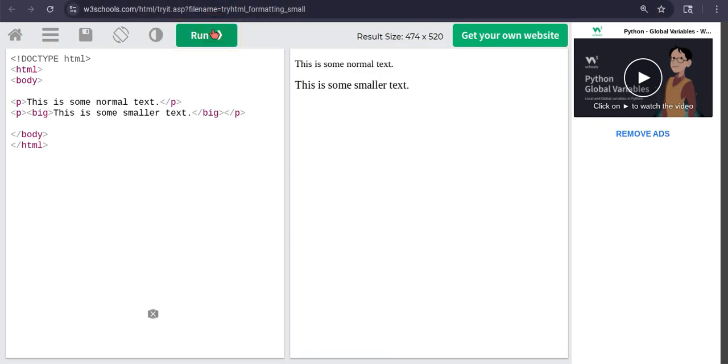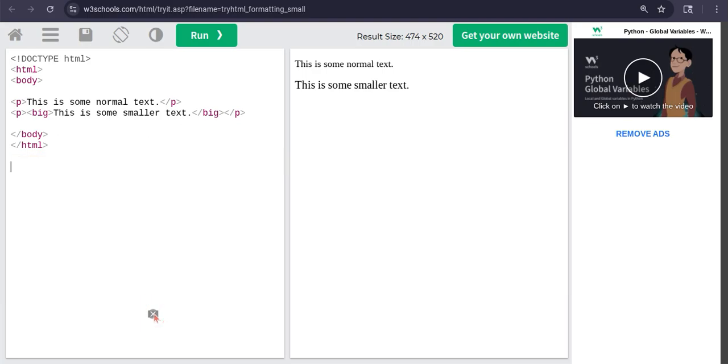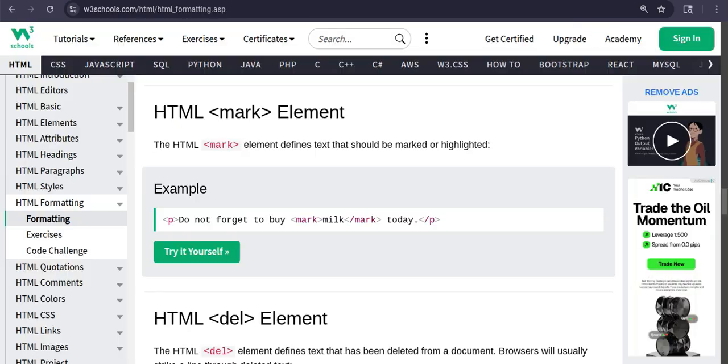ओके, मैं बिल्कुल सही था. ये सब वर्क करता है. अगर आप बिग लिखेंगे तो टेक्स्ट बिग हो जाएगा, अगर आप स्मॉल लिखेंगे तो टेक्स्ट स्मॉल हो जाएगा. In English, if you write this command the small one, if you write here small the text will be small, and if you write here big the text will be big. Okay, so that's a new thing we are learning.